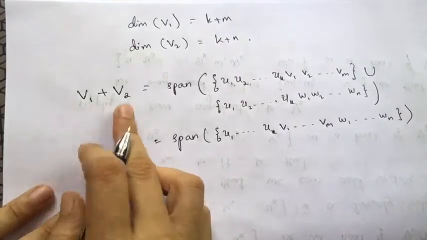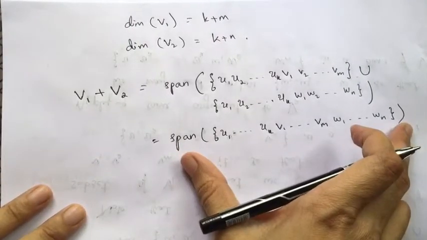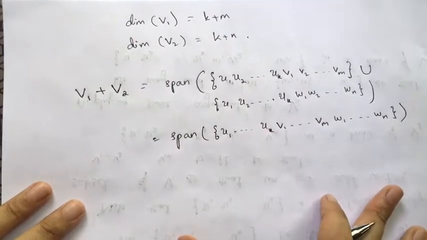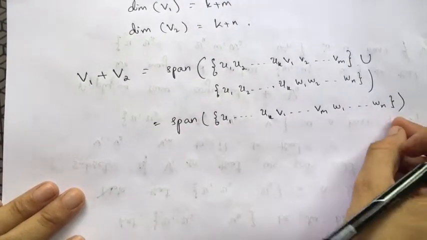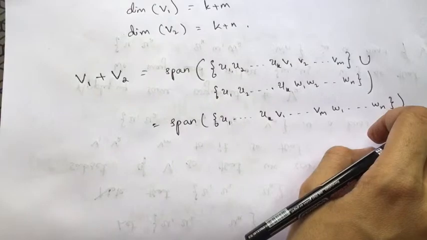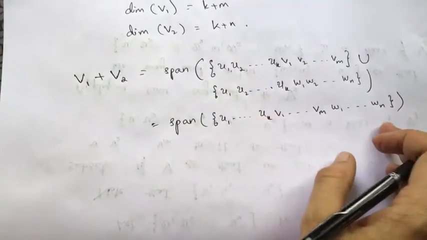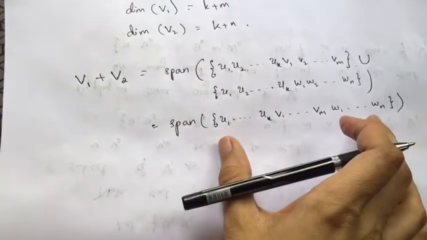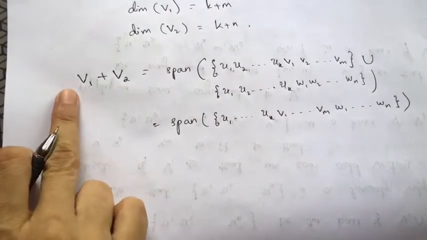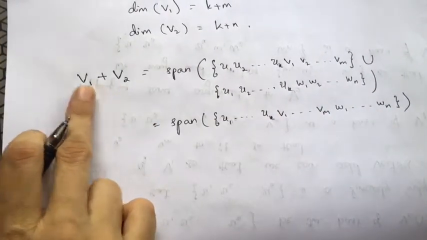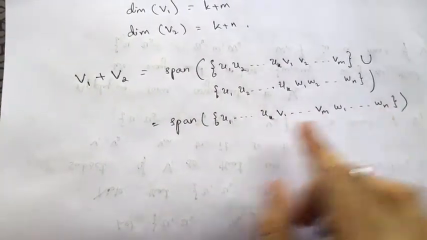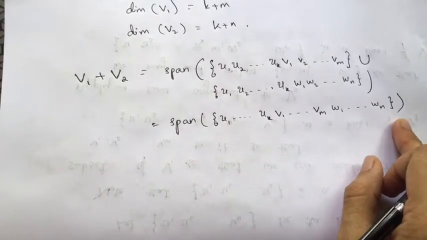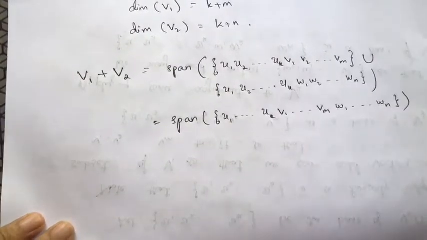I have to show that these vectors are linearly independent. If they are, they form a basis, so that I can say the dimension of V1 plus V2 is K plus M plus N.